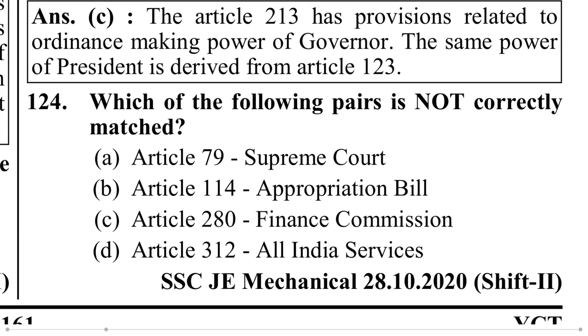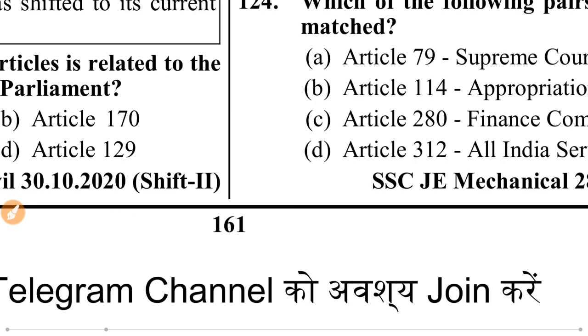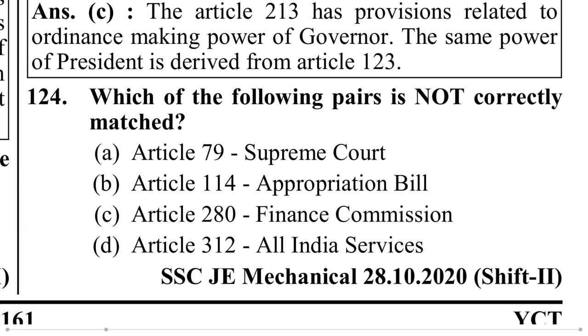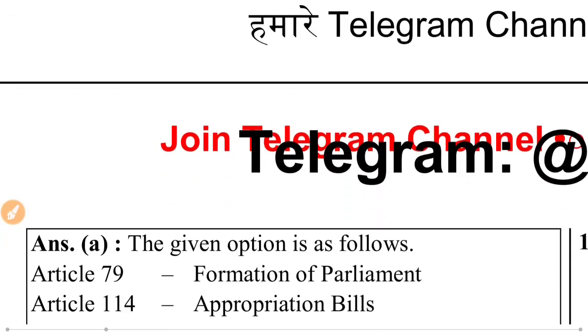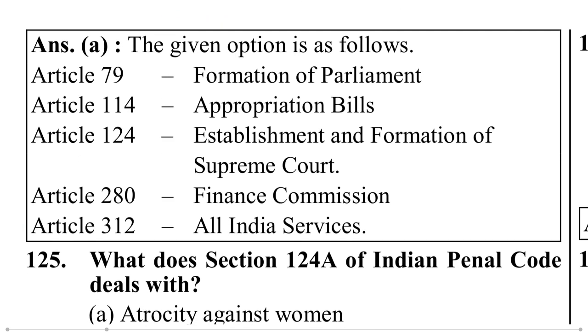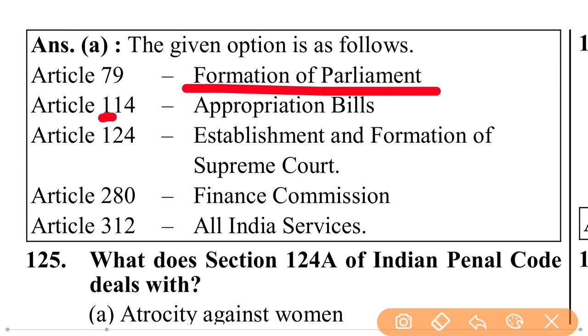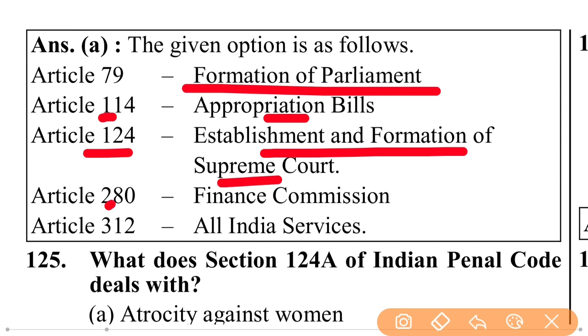Which of the following pairs is not correctly matched? Article 79 Supreme Court, Article 114 Appropriation Bill, Article 218 Finance Commission, Article 312 All India Service. That is A, Article 79 Supreme Court. The correct matches are: Article 79 Formation of Parliament, Article 114 Appropriation Bills, Article 124 Establishment and Formation of Supreme Court, Article 280 Finance Commission, Article 312 All India Service.